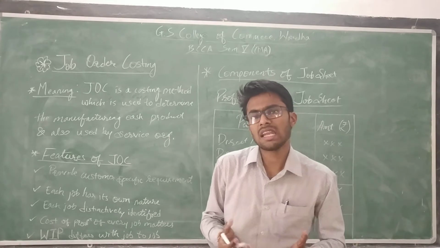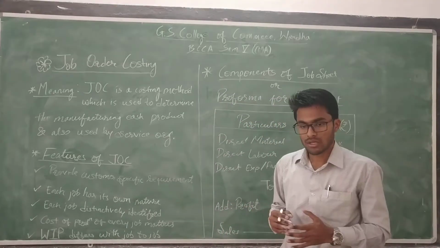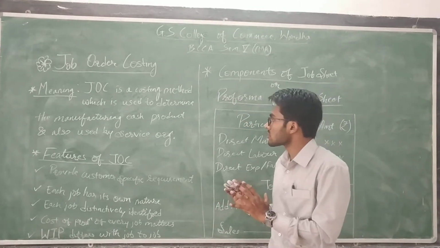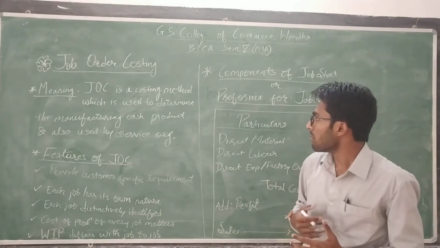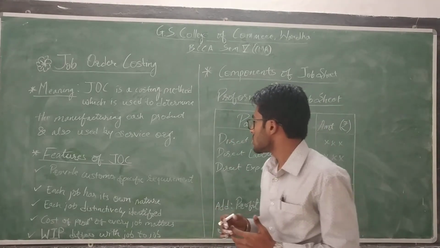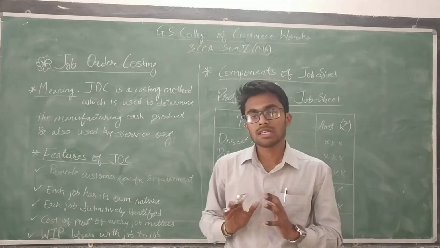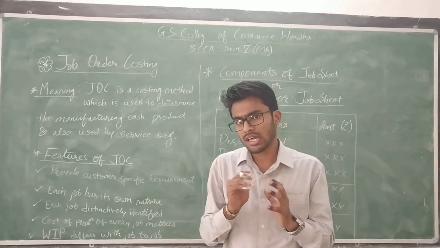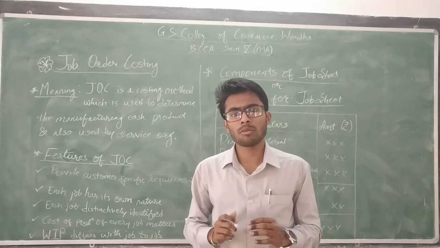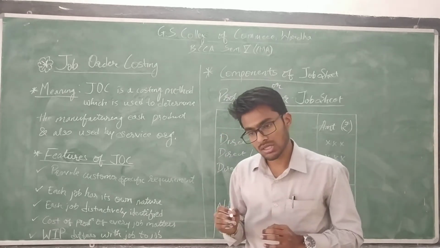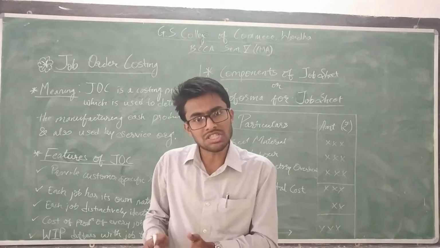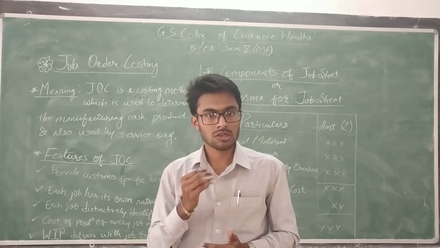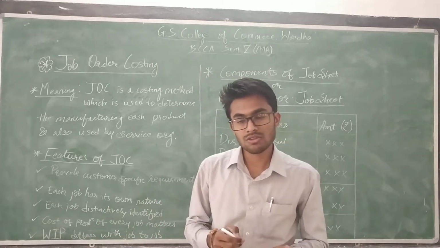So what is the literal meaning of job costing? I am referring here to JOC, that means job order costing. Job order costing is a costing method which is used to determine the manufacturing cost of each product and is also used by service management. What it actually does, we will see through its features. The job order costing system provides the prescribed procedure to calculate the cost of a particular job, a particular task. Okay, so what are the features of job order costing?